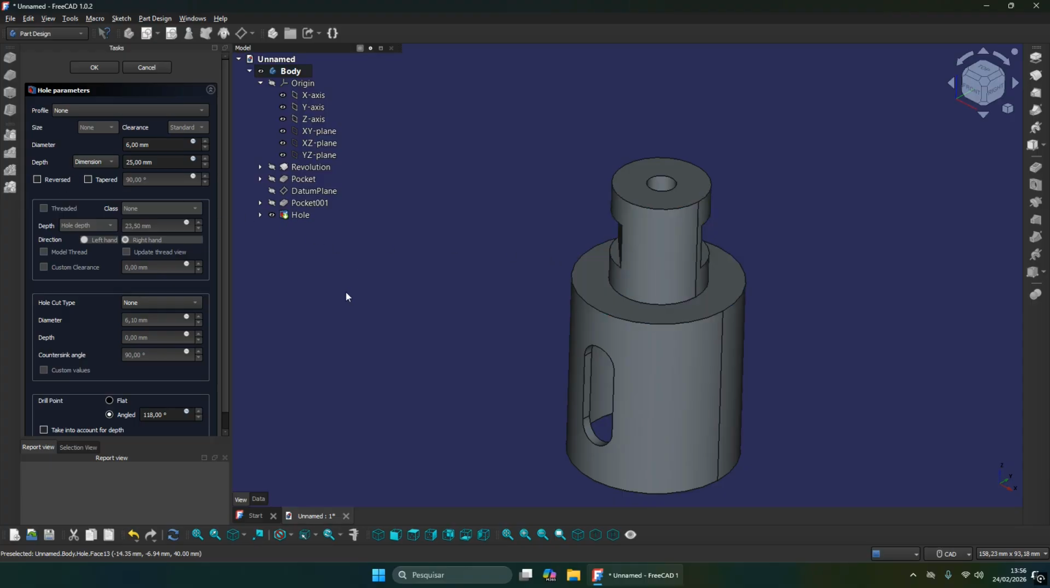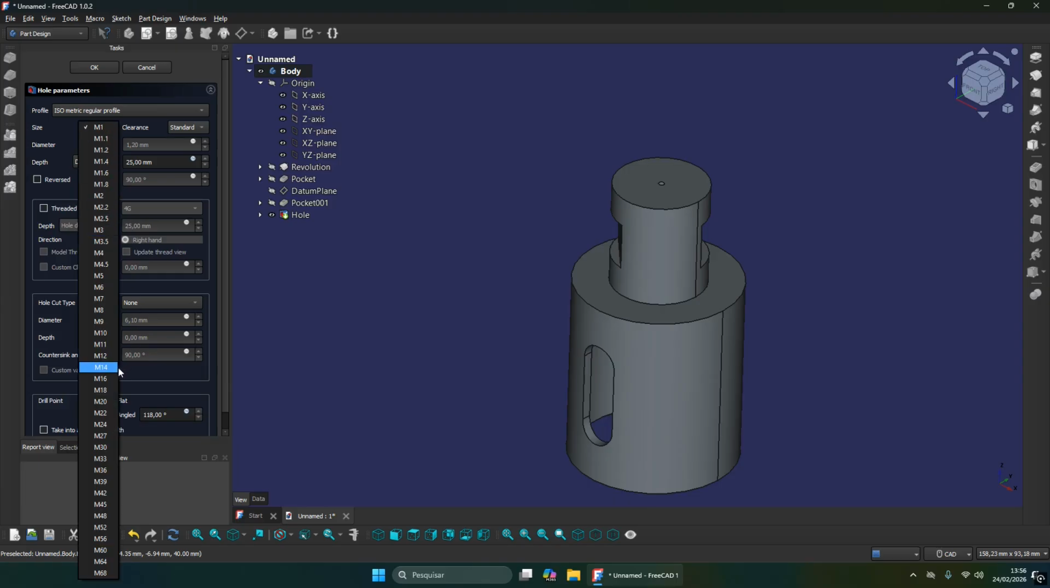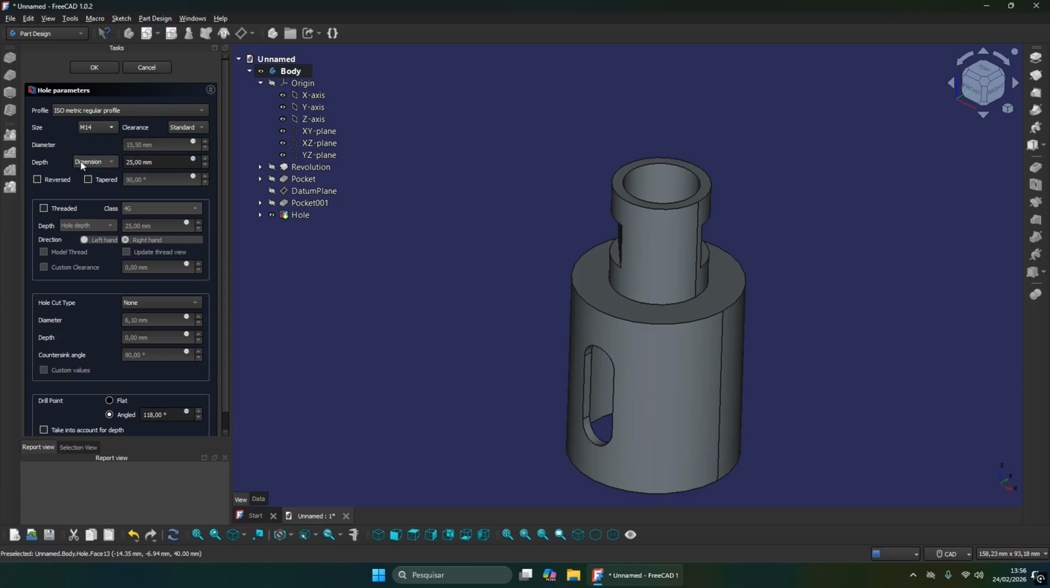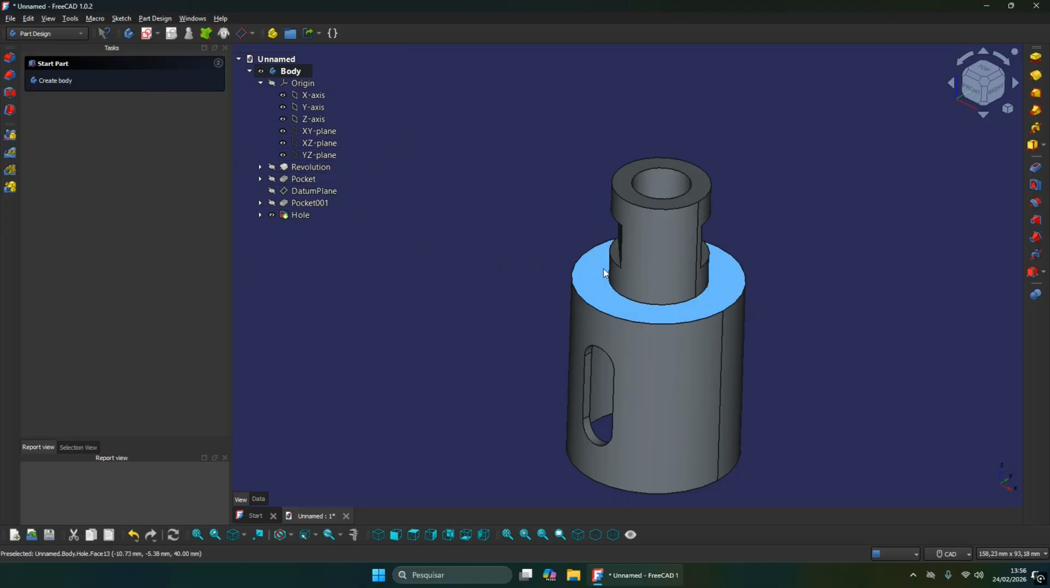And what I'm going to do here, on profile, change to ISO metric regular profile. I want you guys to select M14. The depth you can change here to 16. And to make sure it's a thread, go here on threaded. Change depth, hold depth to dimension and tap here 14. Okay, that's it. You can press OK.